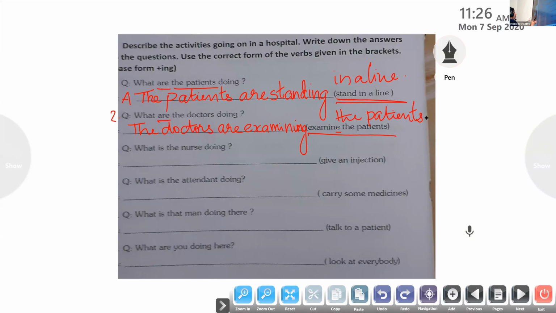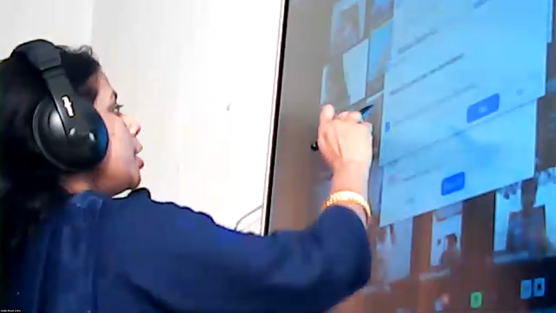So children, I think it's almost time up. It has to be done as homework. After doing the homework, the answer key will be sent to you. Okay, children, have you all understood how to do this exercise? Yes, everybody? Have you all understood? This exercise is on page number 20. After doing exercise 1 and exercise 2, the answer key will be sent to you and the notes also will be sent to you.